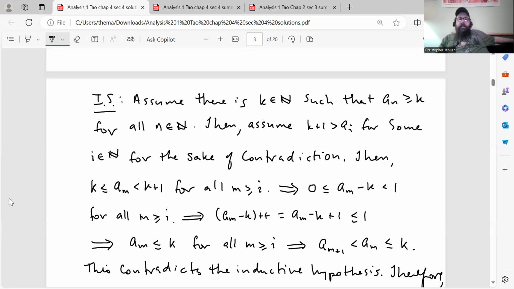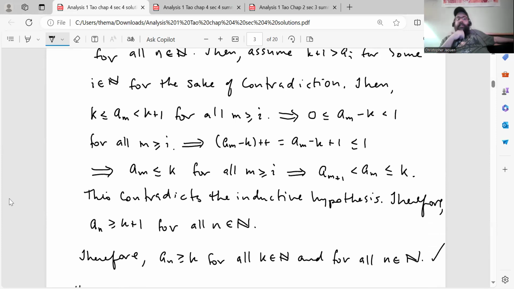For the sake of contradiction, then k is less than or equal to a_m is less than k plus 1 for all m greater than or equal to i, which implies that 0 is less than or equal to a_m minus k, which is less than 1 for all m greater than or equal to i, which implies that the successor of a_m minus k, which is a_m minus k plus 1, is less than or equal to 1, which implies a_m is less than or equal to k for all m greater than or equal to i, which implies that a_(m+1) is less than a_m, which is less than or equal to k, and that contradicts the inductive hypothesis. Therefore, a_n must be greater than or equal to k plus 1 for all natural numbers n.